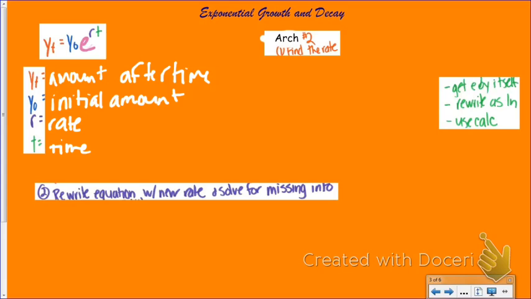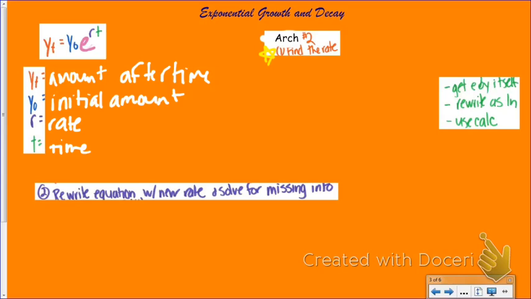So in order to do this, we're going to look at one of the questions on the homework, particularly one about half-life. Now, there are a lot of different applications of exponential growth and decay, but the most important thing about all of them is that the first thing you need to do, no matter what, is to find your rate. So if the rate is not given to you, you need to solve for the rate before you do anything else. And one thing to keep in mind here, the half-life is not actually your rate.